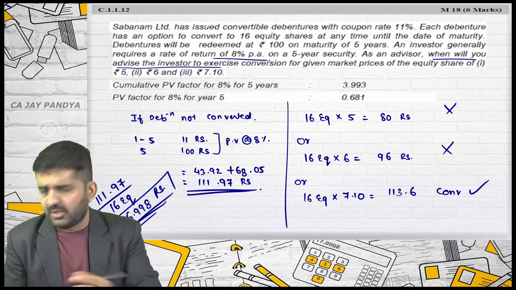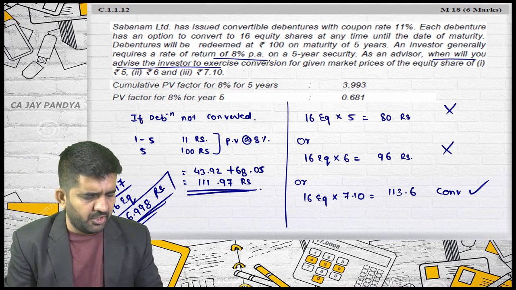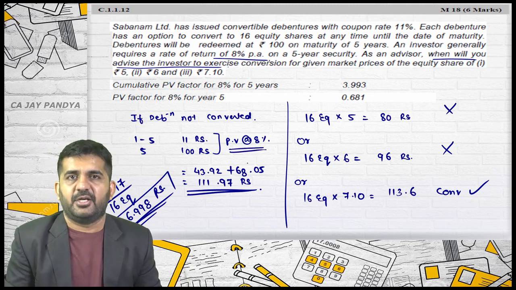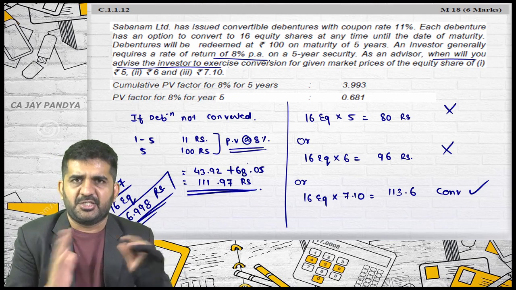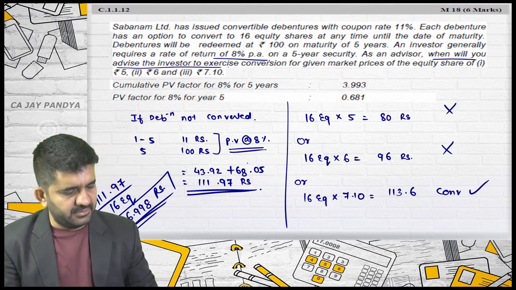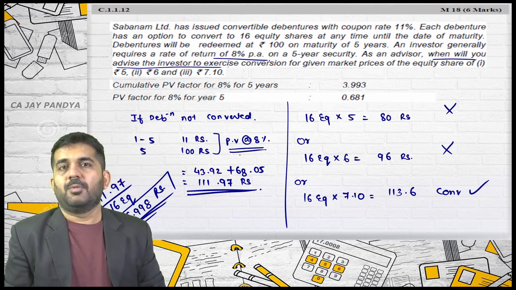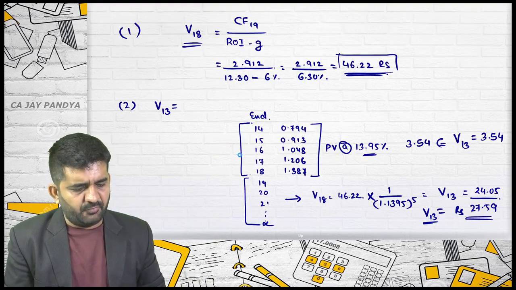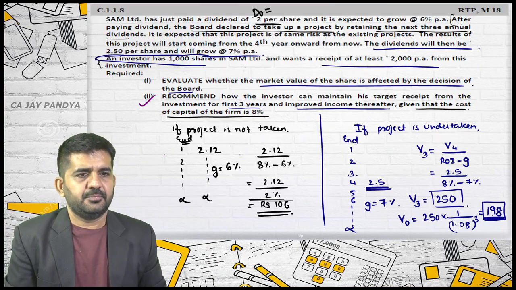There is some rounding off error. There is just rounding off because we take the full factor and they take only 3 digits. There is a difference in the answer. Otherwise, the answer is absolutely correct. These are 12 categories of question. One question is pending, which is question number 1. Let us go to that question.